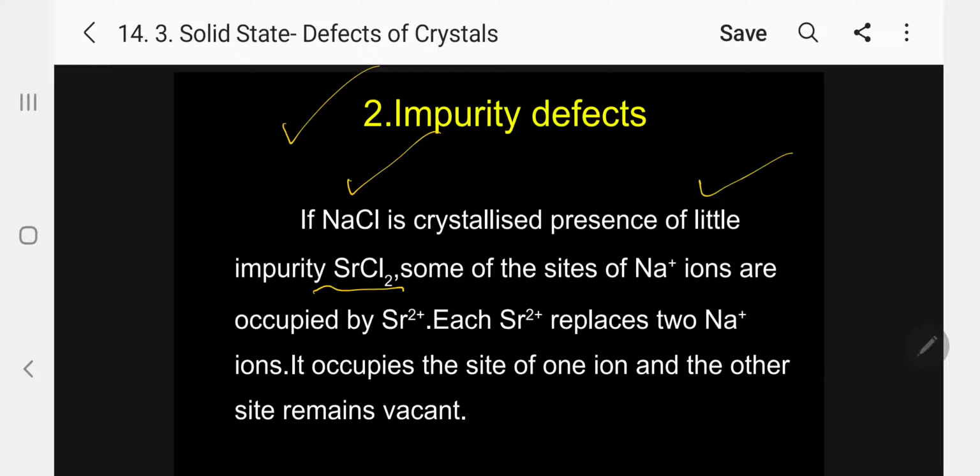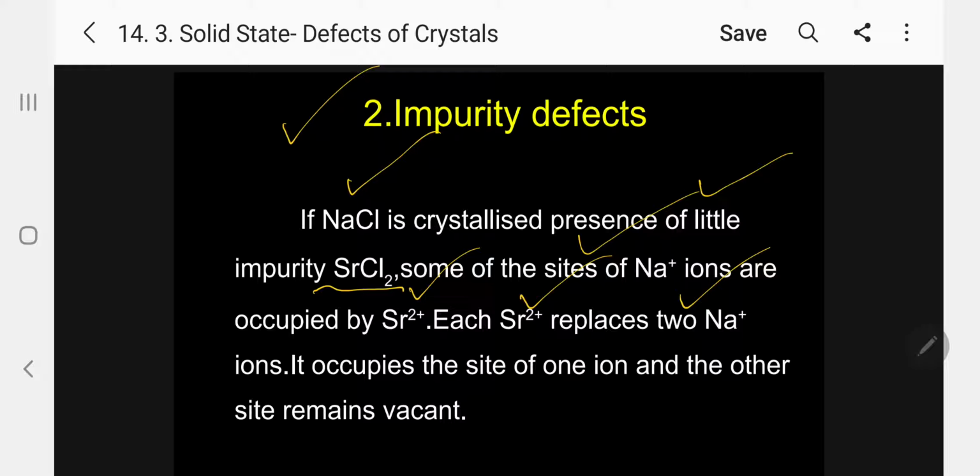So some of the sites of sodium ions are occupied by strontium 2+. Because strontium is +2, each strontium 2+ ion replaces 2 sodium ions in order to keep the neutrality constant.